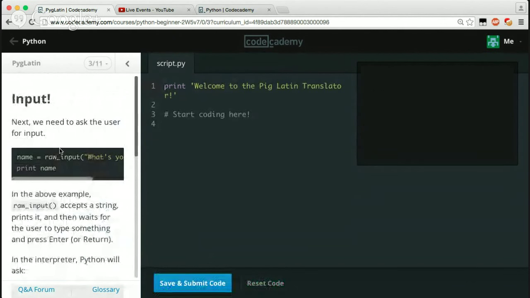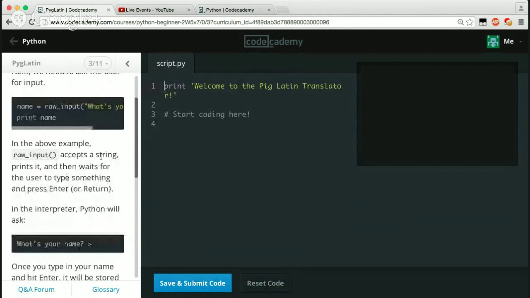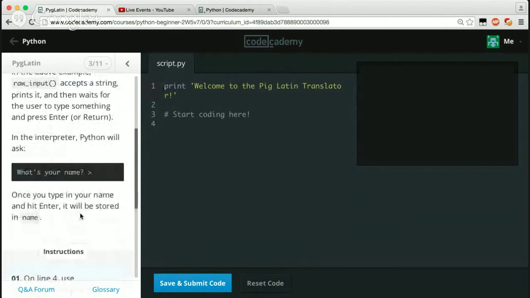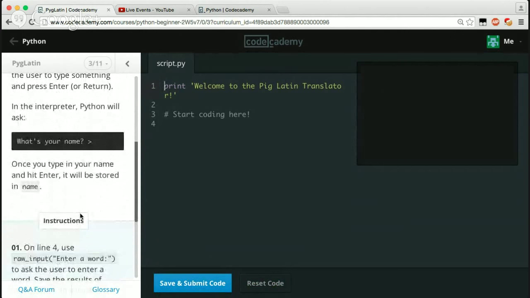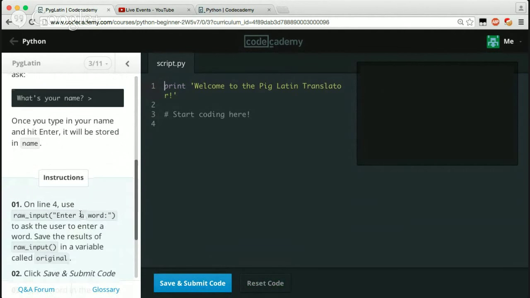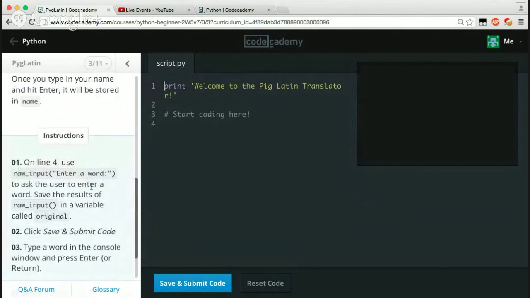I should probably read this. Input: the next one, you should ask the user for input. name equals raw_input, what's your name? print name. In the above example, raw_input accepts a string, prints it, and then waits for the user to type something and then press enter or return. Python will ask what's your name. Once you type in your name and hit enter, it will be stored in name. No way, that's awesome.